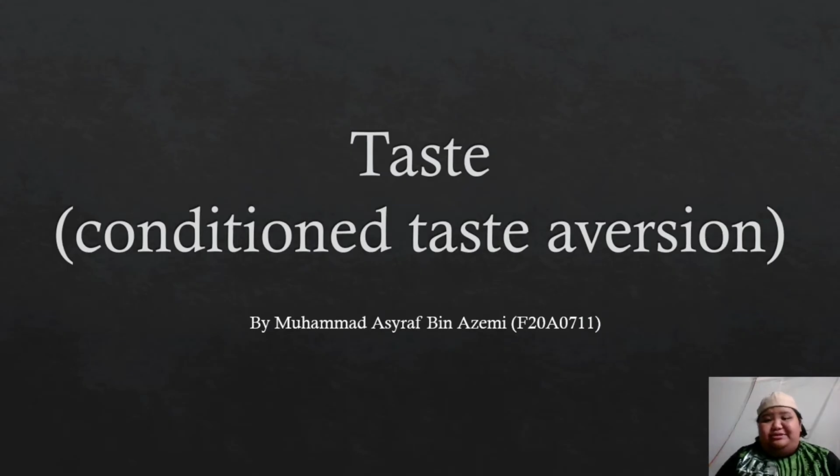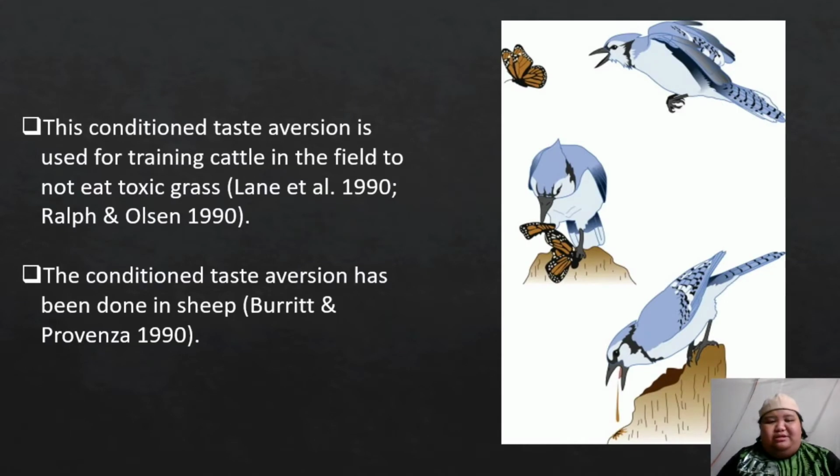Conditioned taste aversion. Conditioned taste aversion is used for training cattle in the field to not eat toxic grass. Conditioned taste aversion is a learned association between the taste of a particular food and illness, such that the food is considered to be the cause of the illness.